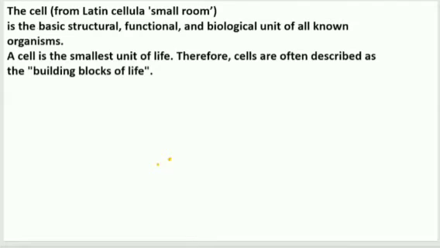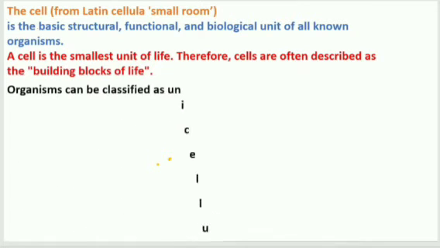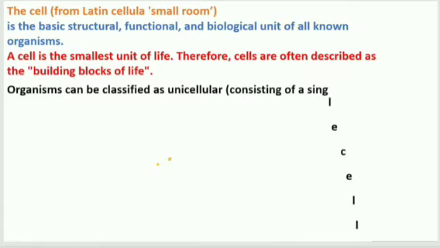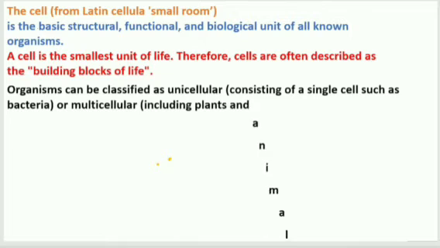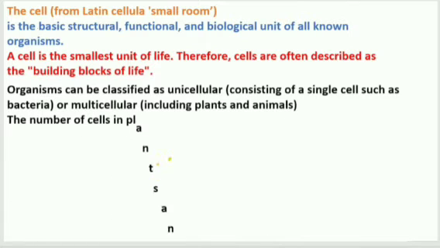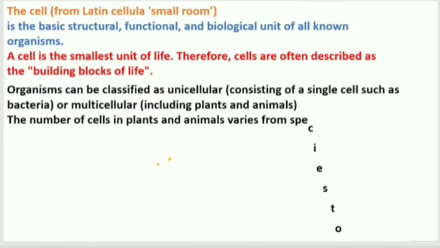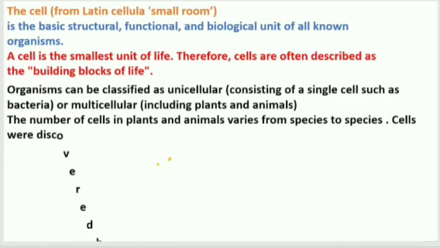What is a cell? The word cell comes from the word for small rooms. It is the basic structural, functional and biological unit of organisms. It is the smallest unit of life and is also described as the building block. Organisms can be classified as unicellular, meaning single-celled, like bacteria, or multicellular, like plants and animals. The number of cells in plants and animals varies from species to species.